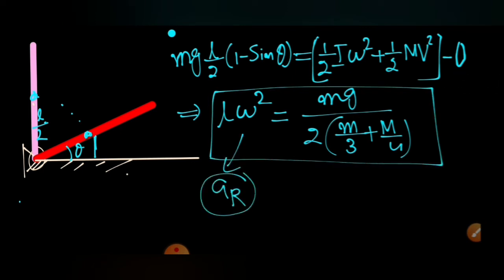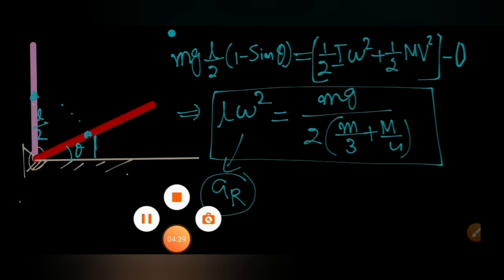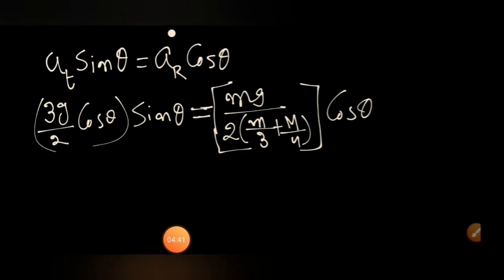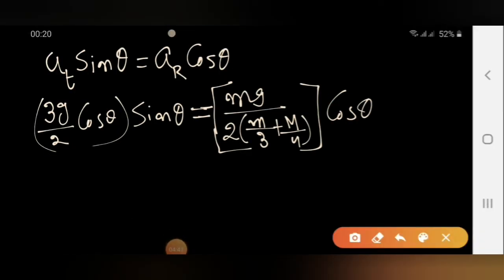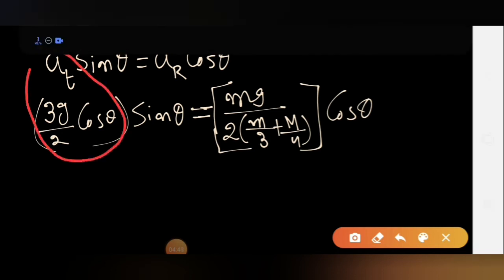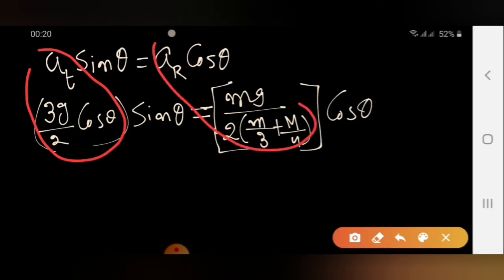So we got the radial acceleration, and we got the tangential acceleration from the torque equation. If we take both the values and substitute in our constraint relation, at sine theta is equal to ar cos theta, we will obtain the relation between m and M. Let's check. We have substituted the value of at, and the ar value which we have calculated.